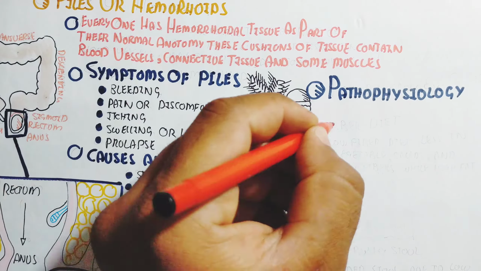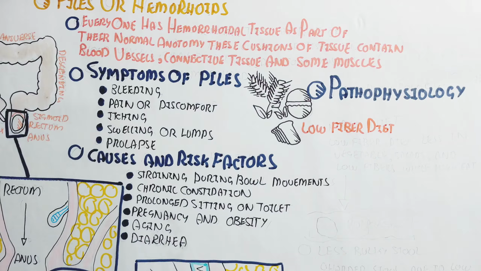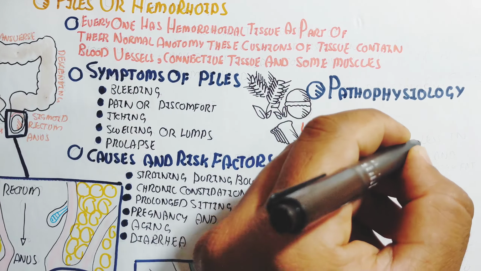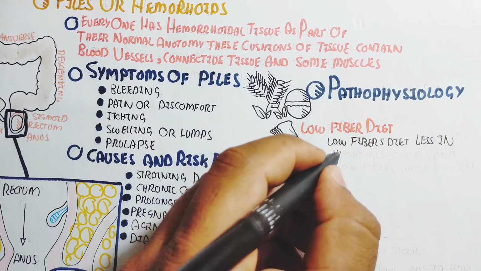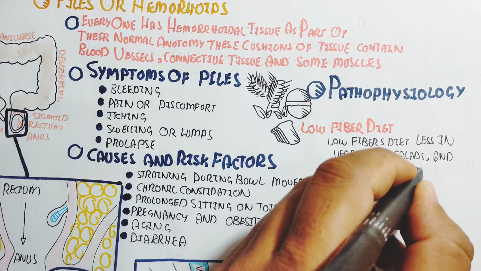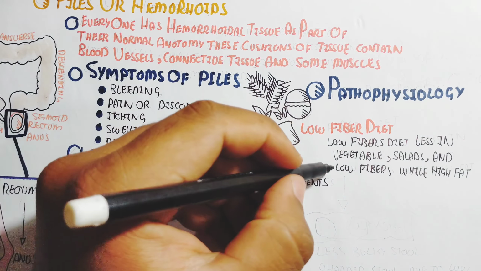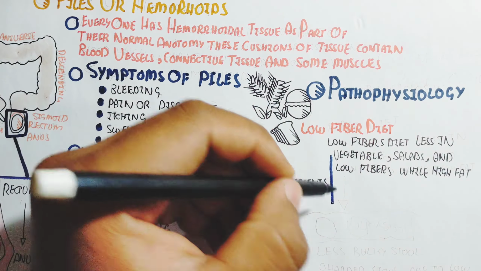Now the pathophysiology. Whenever you eat a low fiber diet, with fewer vegetables and salads and high fat, it decreases bowel movement and makes it difficult to expel stool from the digestive system to the rectum and anus.